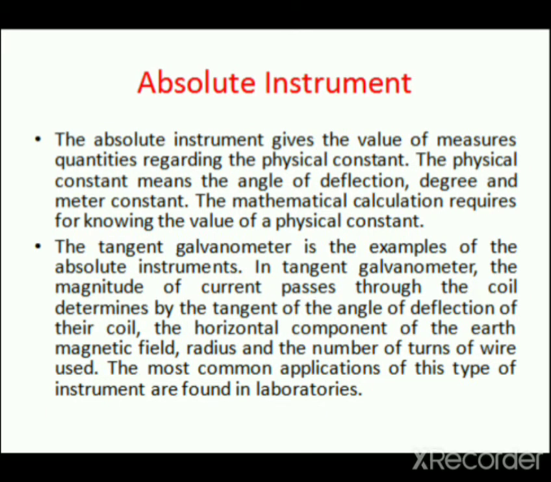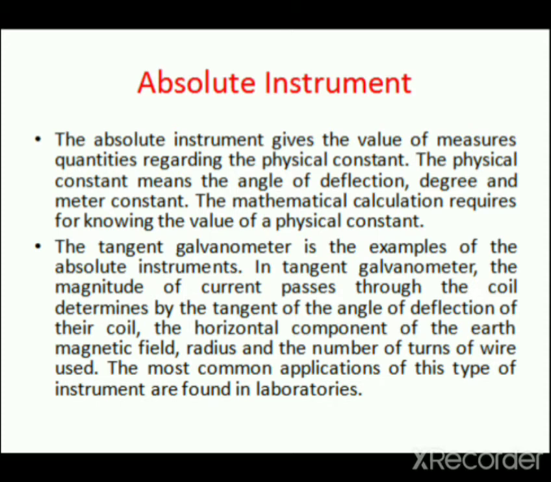The absolute instrument gives the values of measured quantities regarding the physical constant. The physical constant means the angle of deflection, degree, and meter constant. The mathematical calculation is required for knowing the value of physical constant. The tangent galvanometer is the example of the absolute instrument.